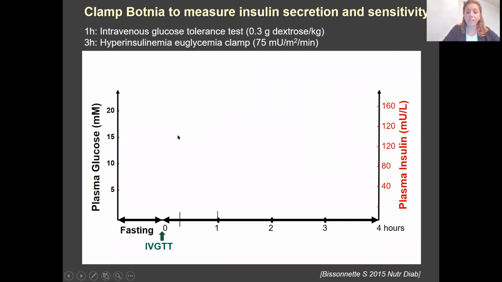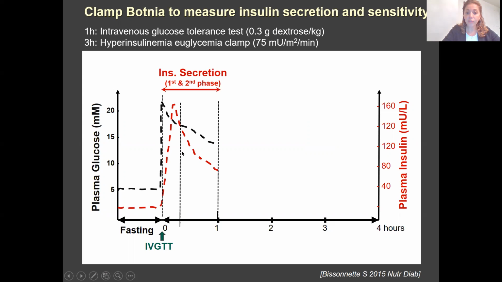We also measured insulin secretion and sensitivity in this population by using the Botnia clamp, which is really a gold standard for these measurements. By infusing intravenous glucose, we see an increased rise in the glucose, and for that, the body will respond by increasing secretion of insulin.